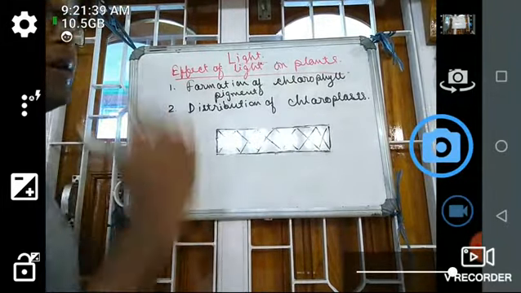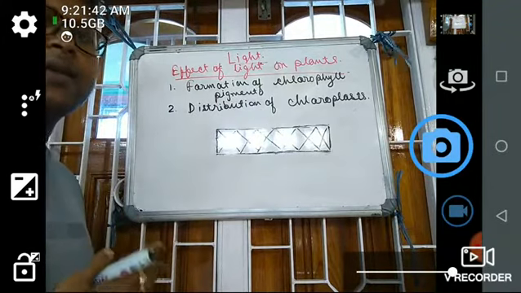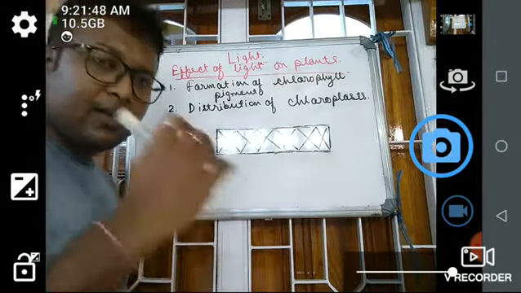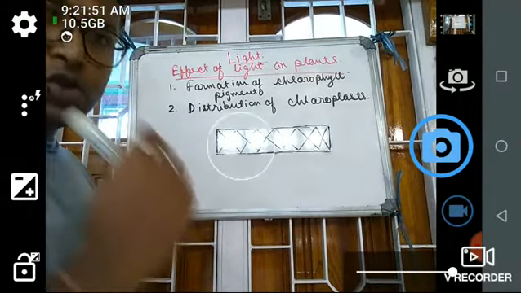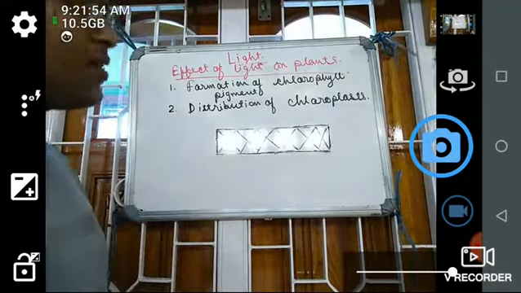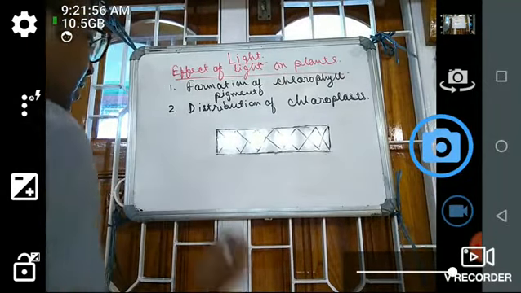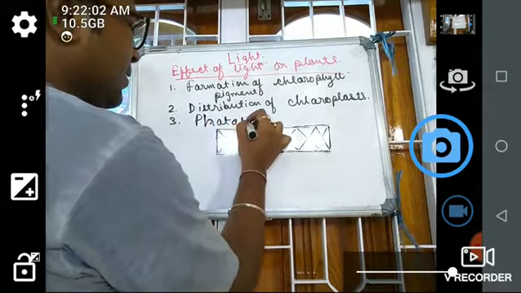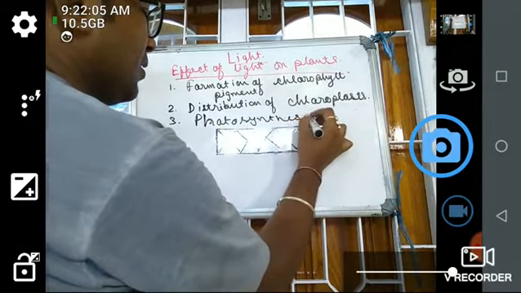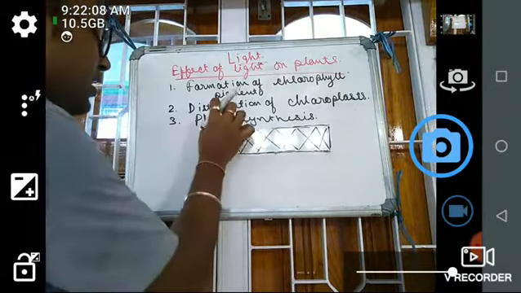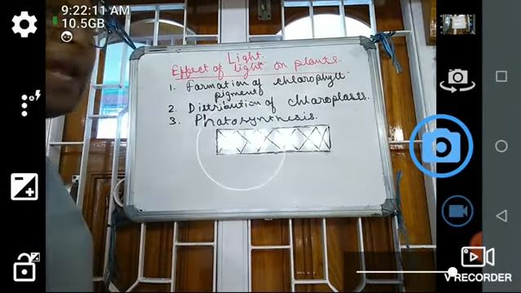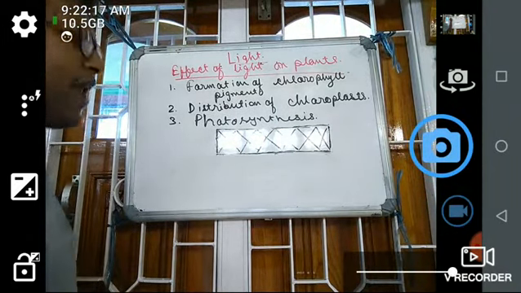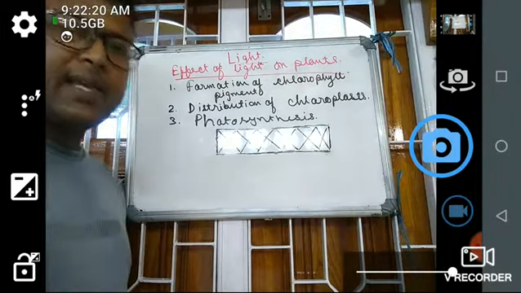That is dependent upon the light. Where the intensity of light is high, the chloroplasts are evenly distributed. If the concentration of light is low, then the chloroplast number and distribution is also less. So that is the thing. Next, number 3, same thing, that is the photosynthesis. This photosynthesis is highly dependent on light. Where light intensity is high, there the photosynthesis easily takes place. Okay, if light intensity is low, then the photosynthesis cannot easily take place.